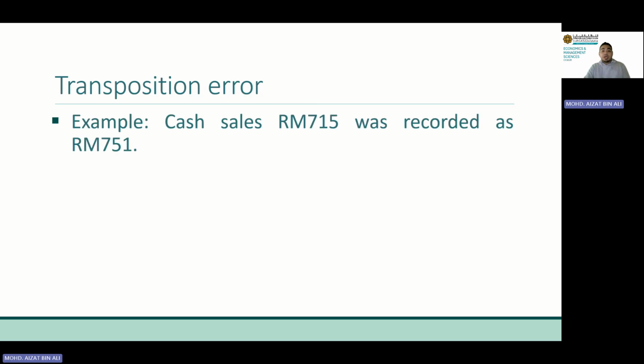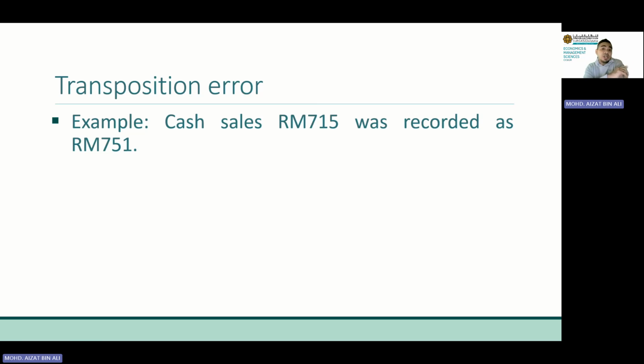All right. Similarly, for the sales account here on the credit side, we have to double the amount. And lastly, we have transposition error. When we talk about transposition error, we are talking about how the digits in the amount transpose. The position is switched. Example here, cash sales 715 ringgit was recorded as 751, both debit and credit.